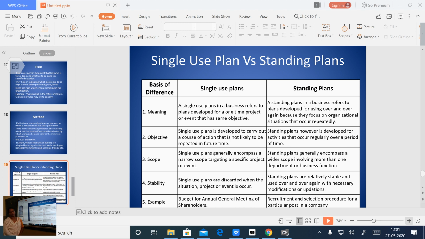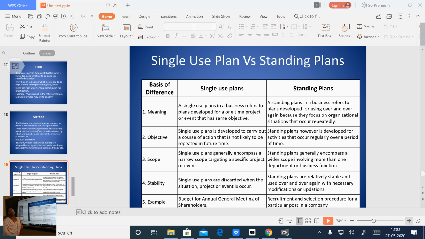Whereas standing plan refers to a plan developed for using over and over again because they focus on organizational situations that occur repeatedly. In an organization, there are situations that happen repeatedly. For that purpose we plan, and that plan is known as a standing plan.